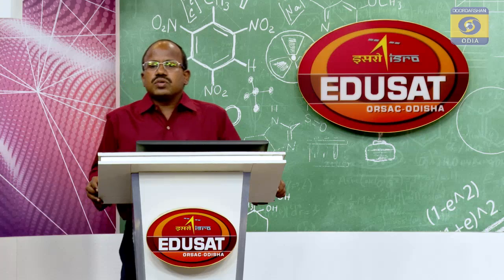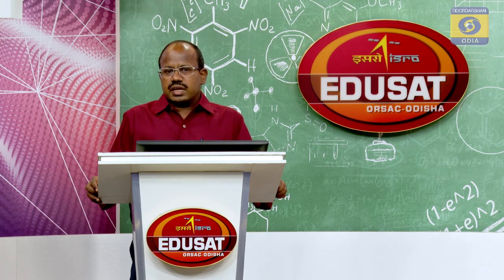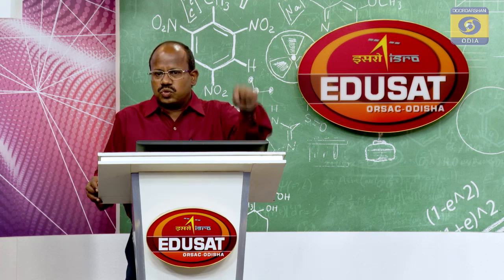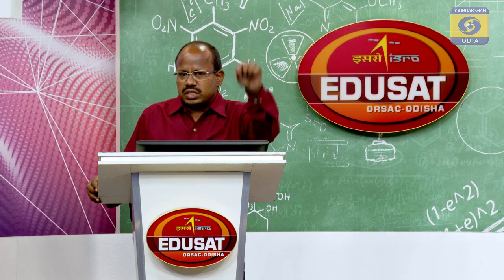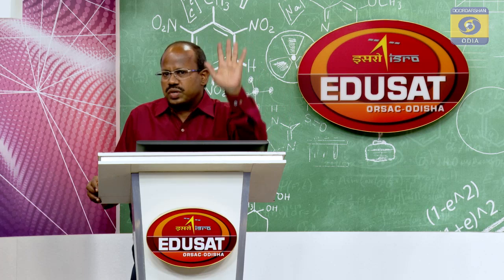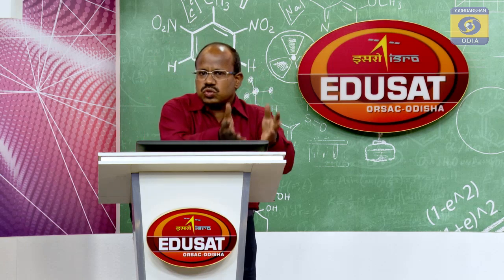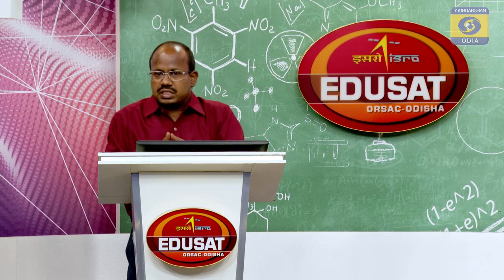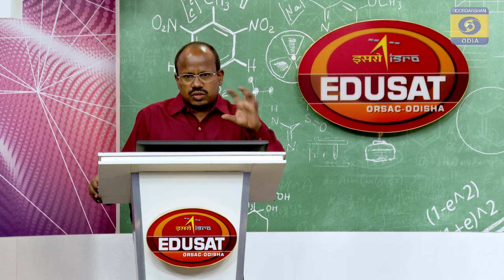Then, analysis of the causes of deviation. In the third step we will analyze the real causes why the actual output of worker A has fallen below the standard. A was asked to produce 20 units, the standard output per worker is 20 units per day, but A has produced only 15 units. Why? Or B has produced only 18 units, or C has produced 22 units. Why? What are the causes? These causes are of two types.